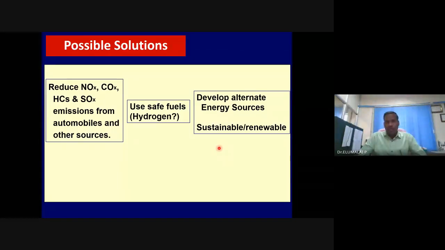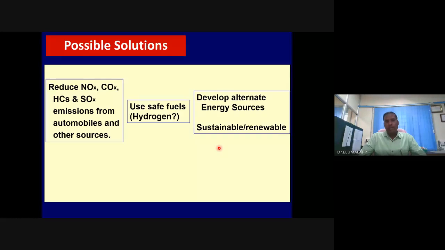Of course, you will agree with me that if you use hydrogen, it is safe. Burning of hydrogen will provide you energy and water. No CO emission, no CO2 emission, no particulate emission, no partially decomposed hydrocarbons, if the fuel is hydrogen.